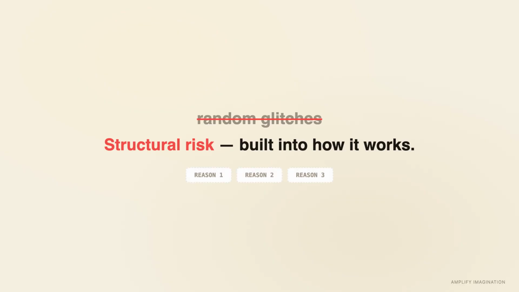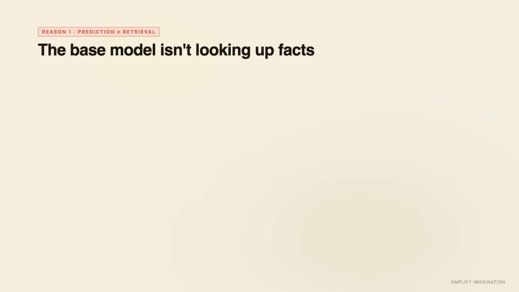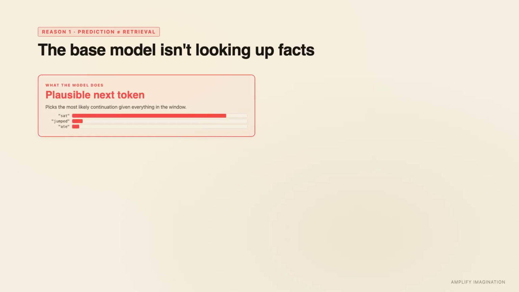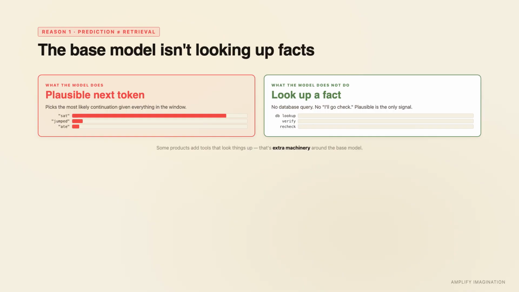Three things from earlier episodes help explain why. First, by itself, the base model isn't looking up facts. It's predicting the next token based on patterns. Some products add tools that look things up. But that's extra machinery around the model. The base behavior is prediction. Plausible and true are different things, and the model can confuse one for the other.